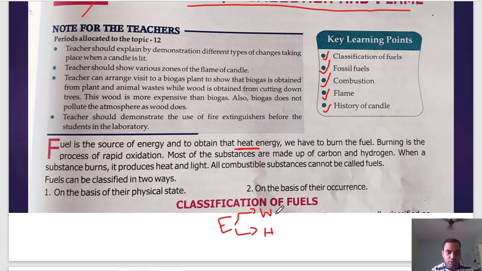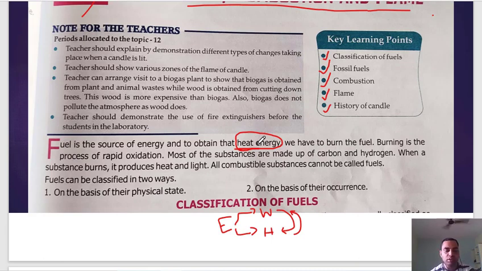Work can be converted into heat, and heat can also be converted into work. So the energy that we are getting from fuel is heat energy. That means when fuel is burned, it forms heat, and that heat energy is utilized in different forms.